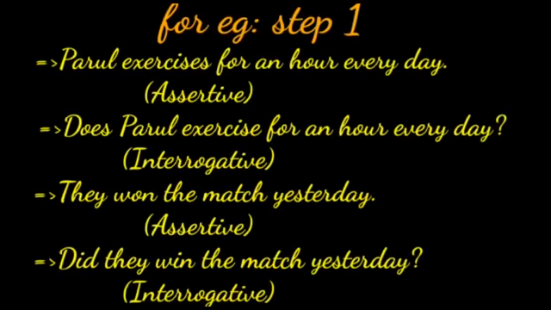Parul exercises for an hour every day. This is assertive. How to change into interrogative? Does Parul exercise for an hour every day?